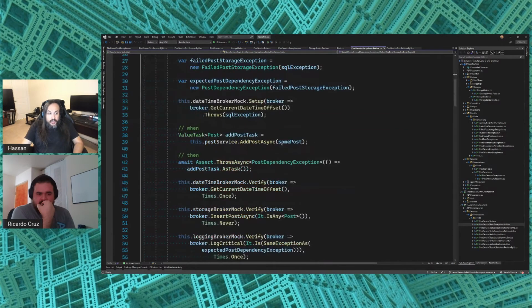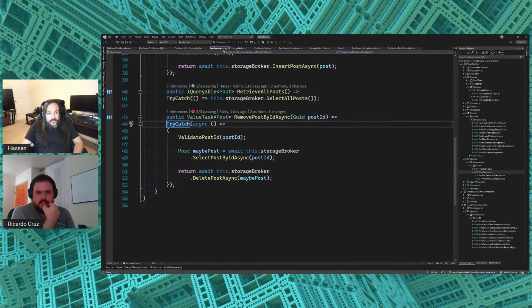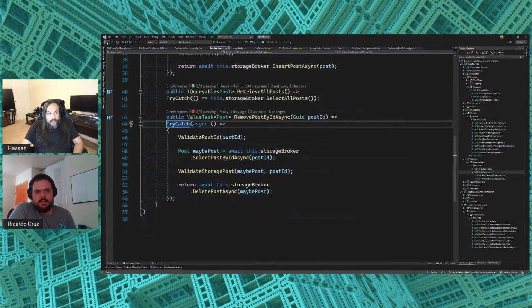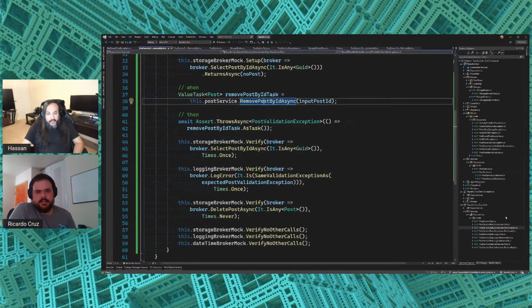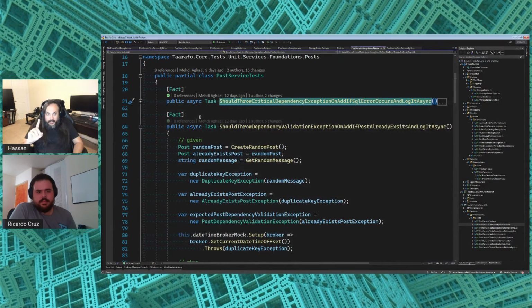Because if you look at the remove by ID post, it's already wrapped up in a func, in a delegate that's already handling all of the other things because we used it in the add, right? It already has the SQL exception, it already has everything, because we already did it in the add. So your test here will pass off the bat automatically. So that's number one test that we need to add, a test that will pass automatically for SQL exception. Are we clear on that one? That's number one.